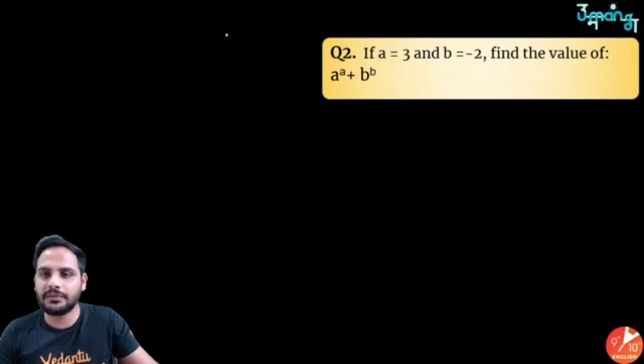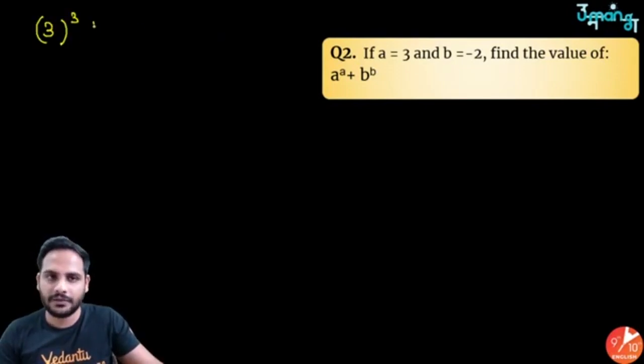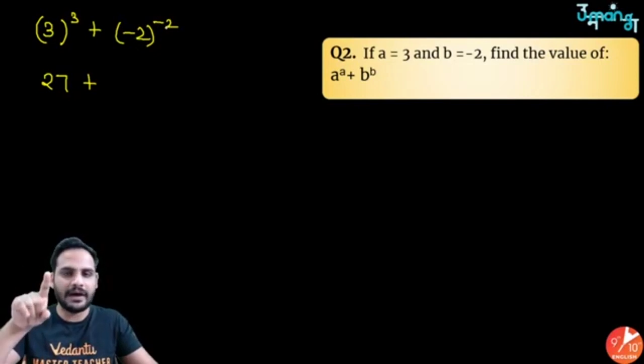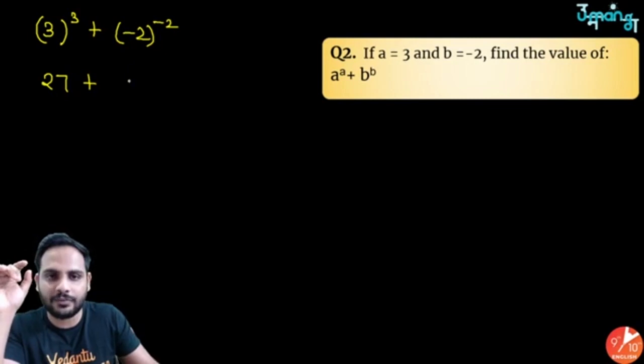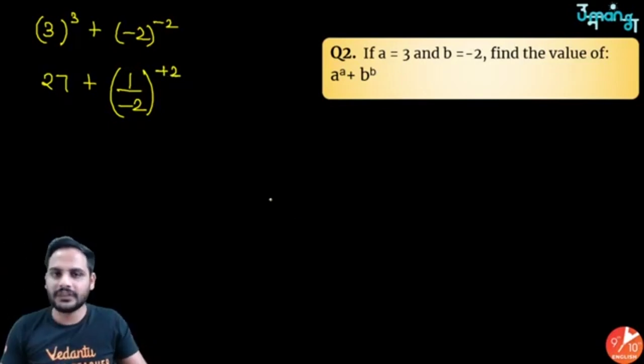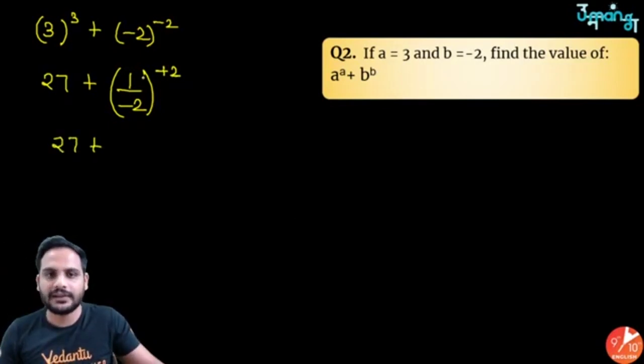So a is equal to 3, b is equal to minus 2. So 3 raised to the power 3 again plus b is minus 2 raised to the power minus 2. Right? So 3 raised to the power 3 is 27, 3 cube is 27, and here minus 2, the base can be anything but the power is negative. So to make the power from negative to positive, I will reciprocate the base, so it will become 1 by minus 2 whole raised to the power minus 2, or whole raised to the power now plus 2. The power has changed. So it will be 27 plus 1 square is 1 only, minus 2 square is 4.